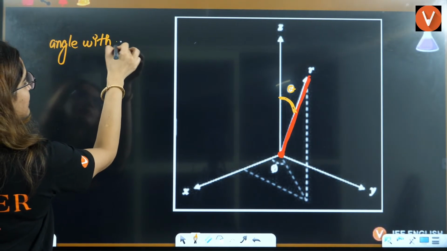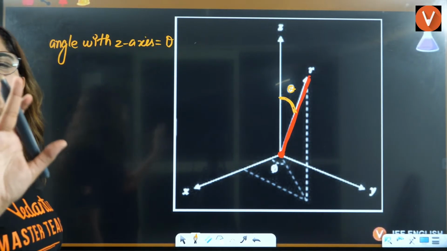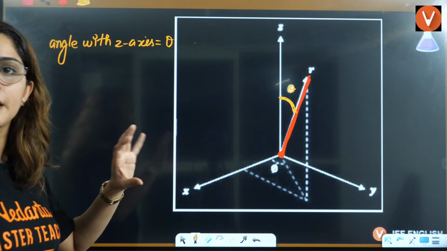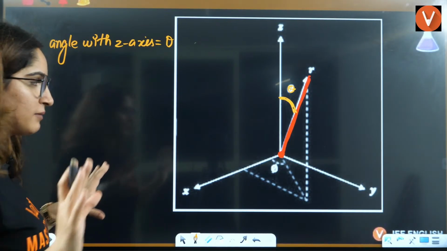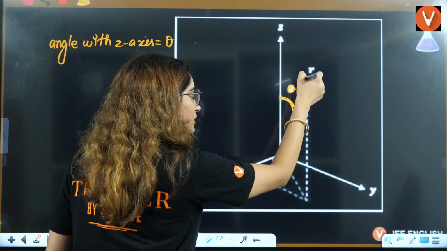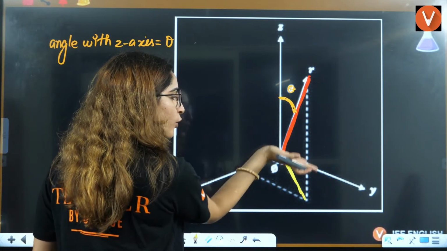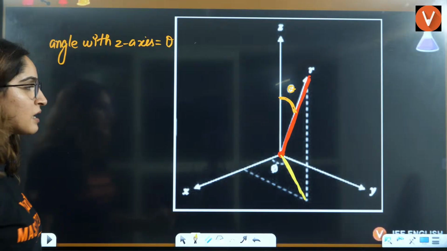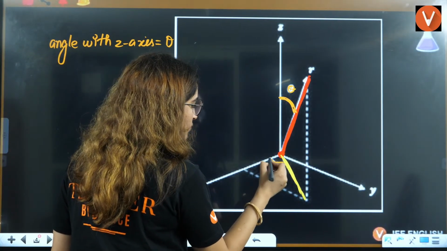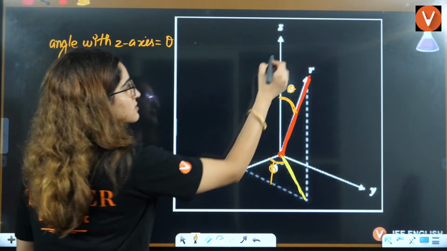Angle with the z-axis is called theta, right? The maximum they can ask you for this is the definitions of theta and phi. Phi is when you draw the shadow of this particular line. I'm drawing the shadow of this line. Then what angle does this line make with the x-axis? This is with the x-axis, this is with the z-axis.